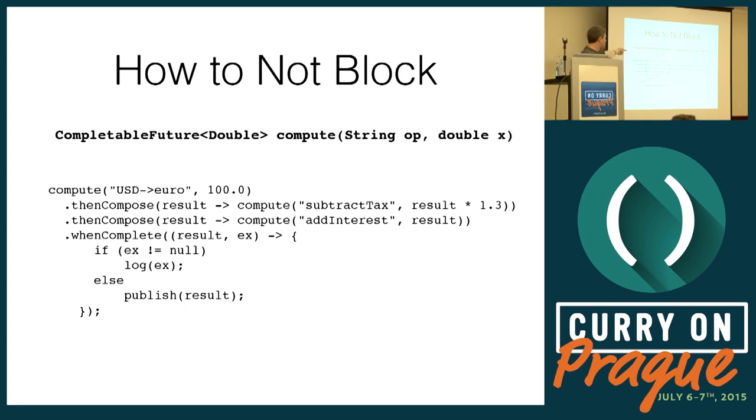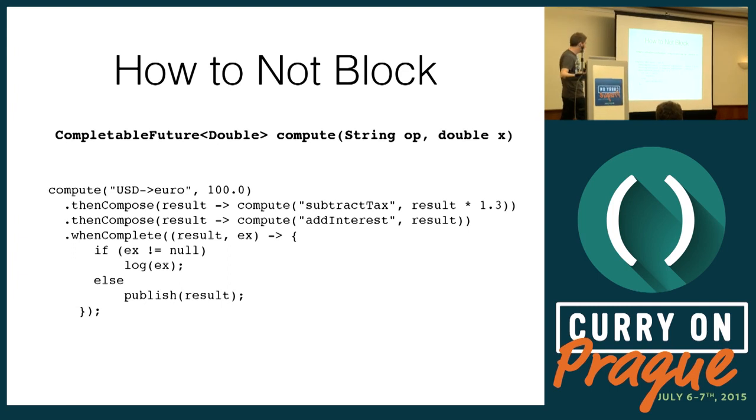If we have these three chained computes, we have the composition between them. You say, okay, Java doesn't have a nice syntax for monadic composition. Maybe it's solvable. It's fine. Now, I claim that this is absolutely terrible and not much better than callbacks. And let me try to convince you why.